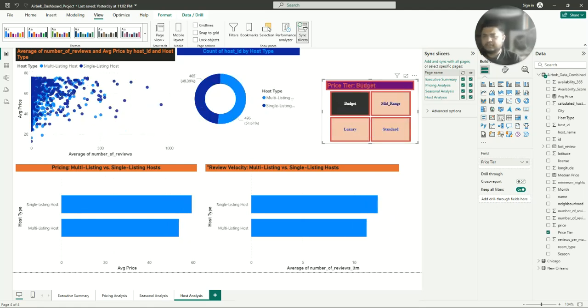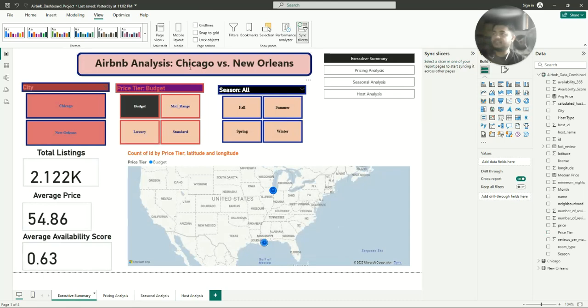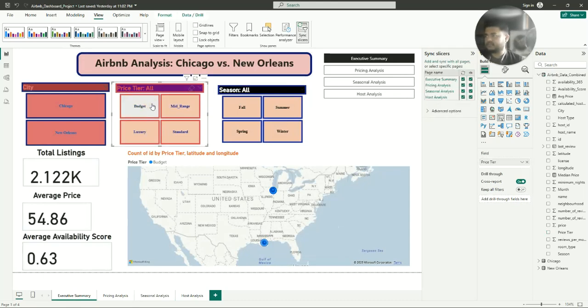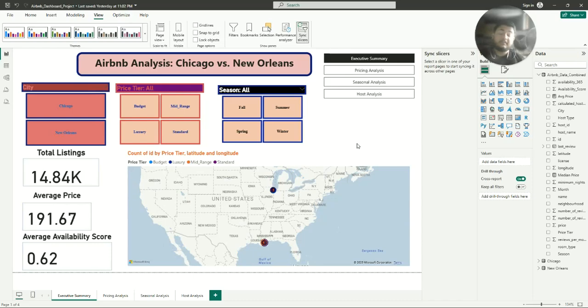So this is all of the project about the Airbnb analysis, Chicago versus New Orleans, and this is my first Power BI project. I didn't have knowledge of Power BI, but as I had knowledge of data analysis using Python, Pandas, and everything, I don't feel much new. I just didn't know how to use Power BI, but now I understand it, and Power BI is really good to use if we know how to use it.